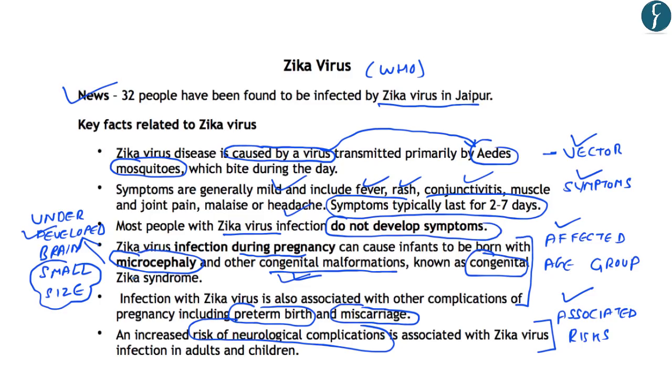And all these underdevelopments are present in a child from the times of birth. That is why these are known as congenital malformations, and which is also known as congenital Zika syndrome. Further, it can lead to premature delivery, and it can also lead to miscarriage in pregnant women. Further, if a person is infected with Zika virus, there is increased risk of neurological complications. So all these facts are important for us from prelims point of view.